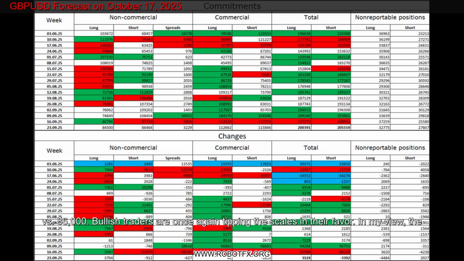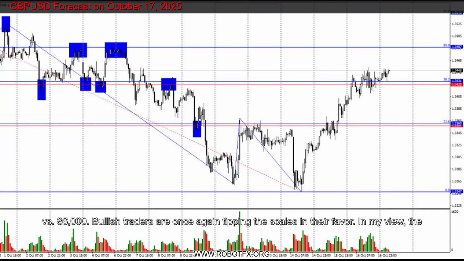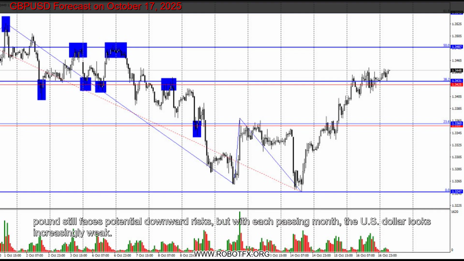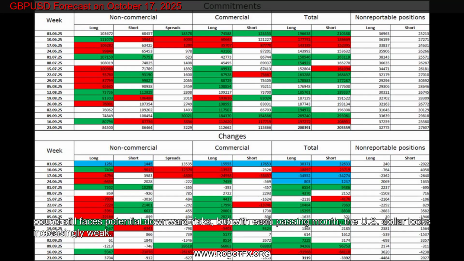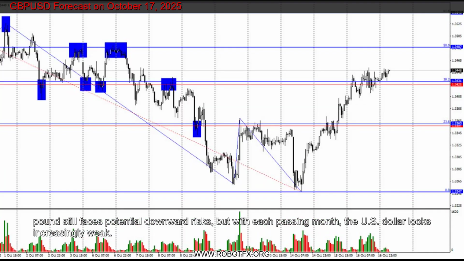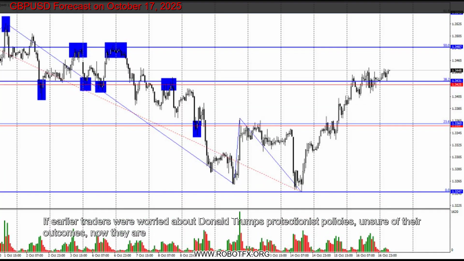In my view, the pound still faces potential downward risks, but with each passing month, the US dollar looks increasingly weak. If earlier traders were worried about Donald Trump's protectionist policies, unsure of their outcomes, now they are beginning to worry about the consequences of those policies, a possible recession, the constant introduction of new tariffs, and Trump's conflict with the Federal Reserve, which could make the regulator politically dependent on the White House. Thus, the pound now appears far less vulnerable than the US currency.